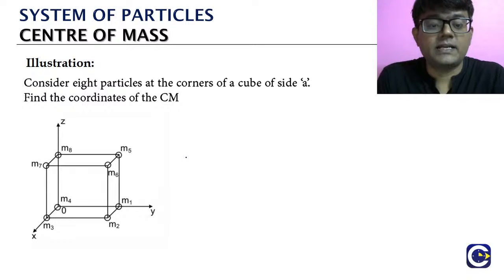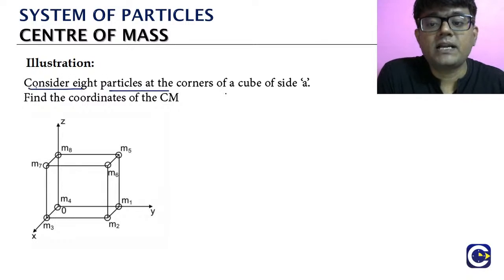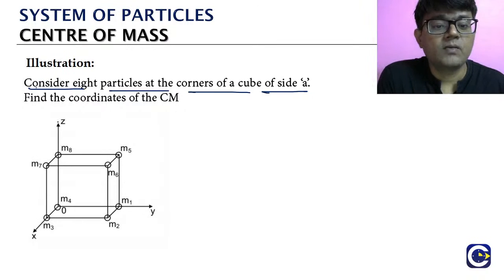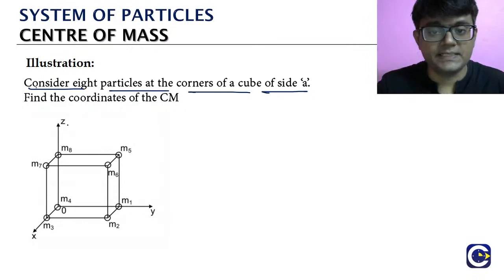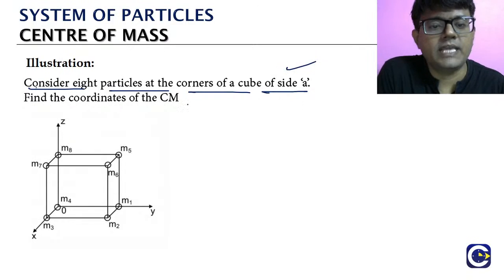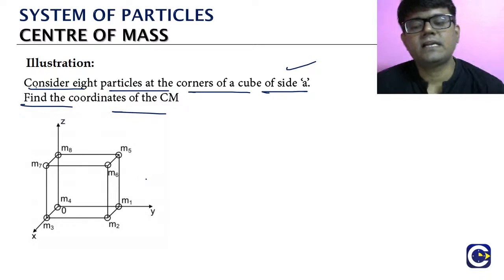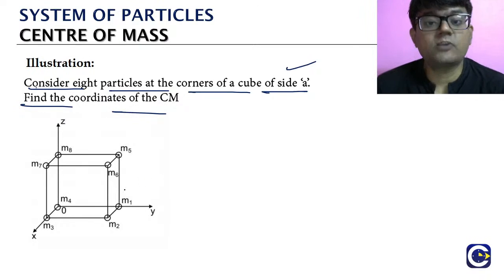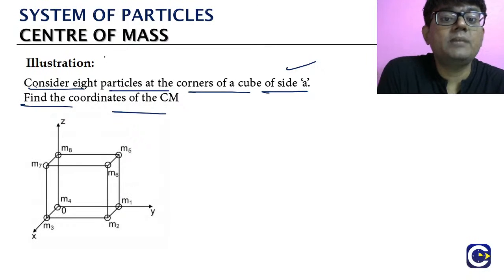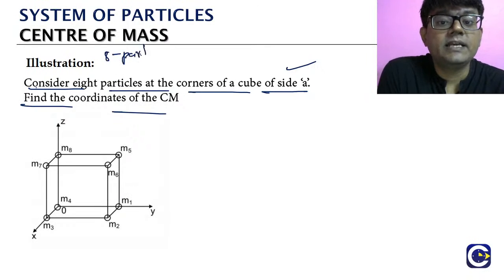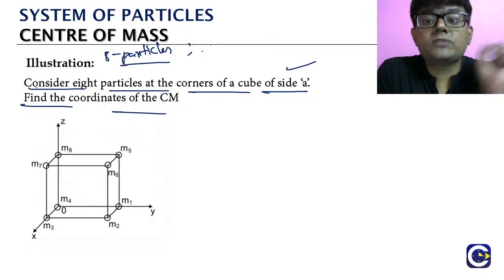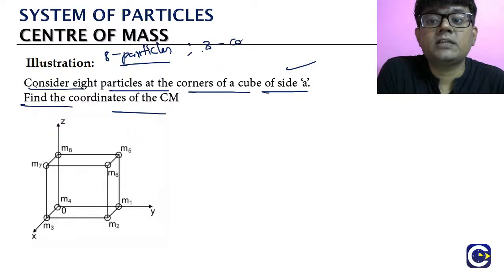Symmetrical case என்ன இப்படி பாருங்க, consider the 8 particles at the corners of the cube, side length a. Okay, so like they are giving us 8 particles which are kept at the corners of the cube, side length of the cube எவ்வளவு a. Find the coordinates of the center of mass. என்ன நம்ம find out பண்ணனும், we should find out the coordinates of the center of mass. இங்க என்ன தெரியுமா, how many particles are there, எத்தனை particles இருக்கு, 8 particles are there. அந்த மாதிரி how many coordinates we have to represent, we have to represent all the 3 coordinates.